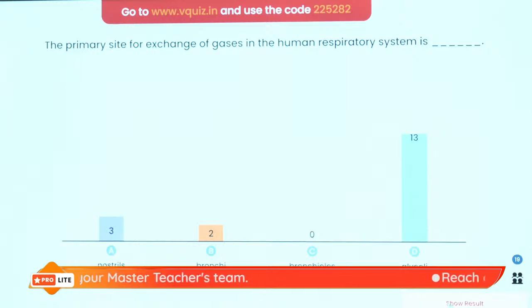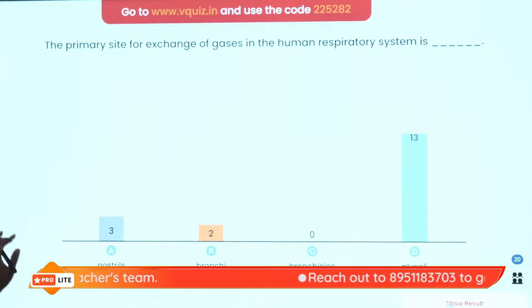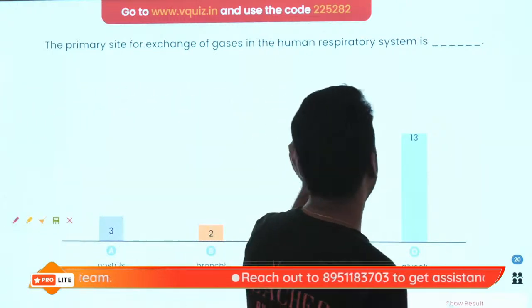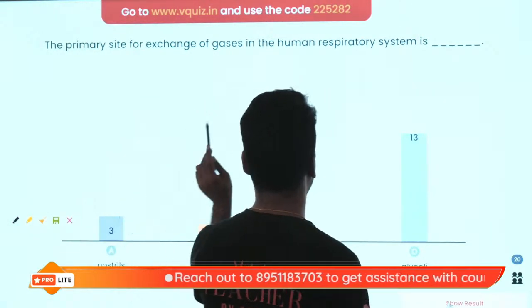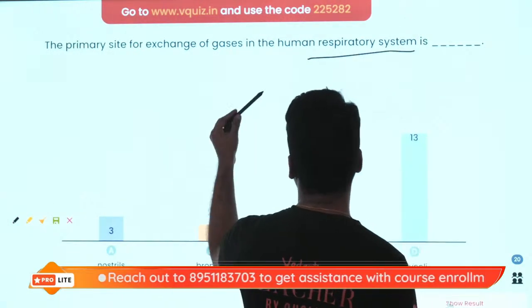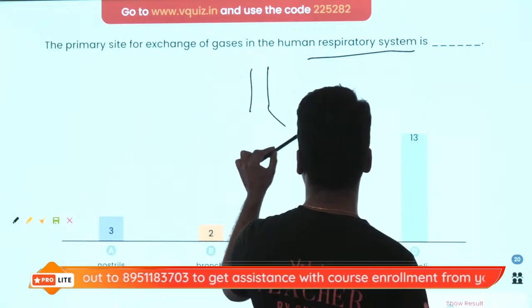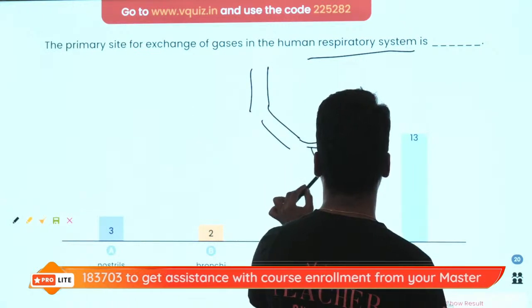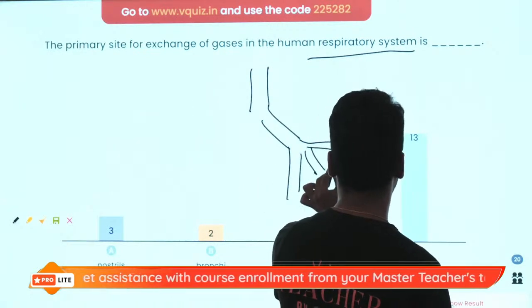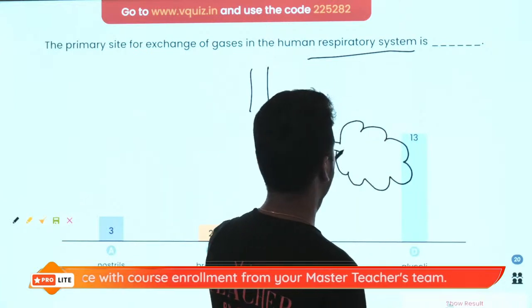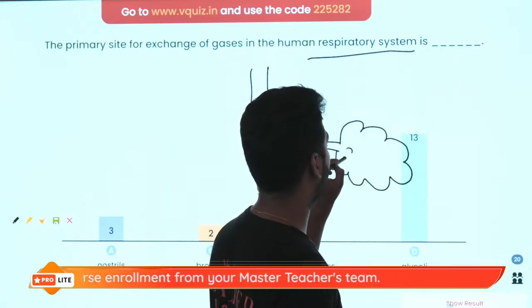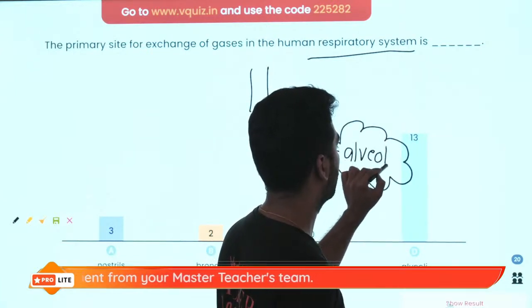It is the alveoli. So if you remember, we have already learned this, that when I'm talking about the respiratory system, we have got the trachea, bronchi, and bronchioles, and this bronchiole ends into a cloud-like alveoli. Right?